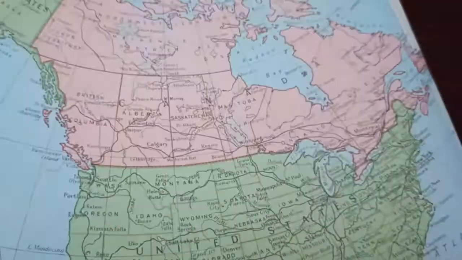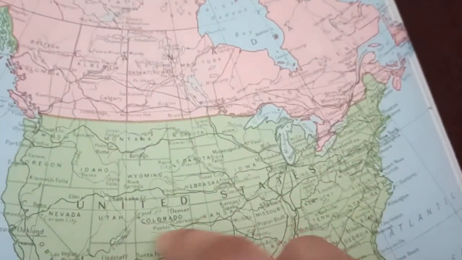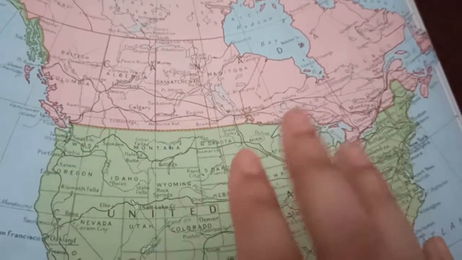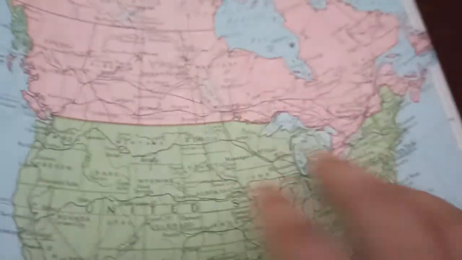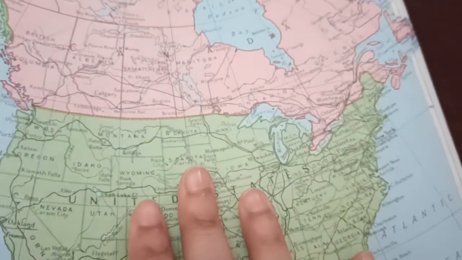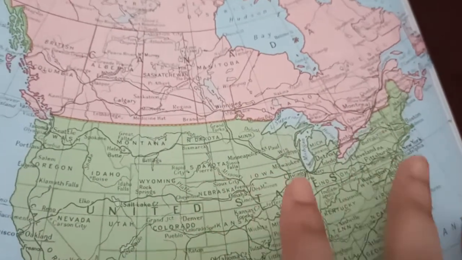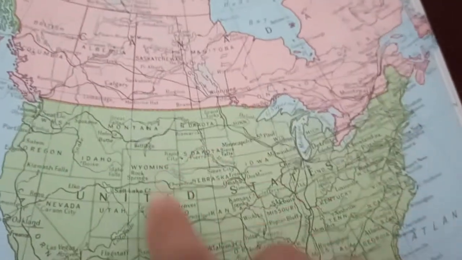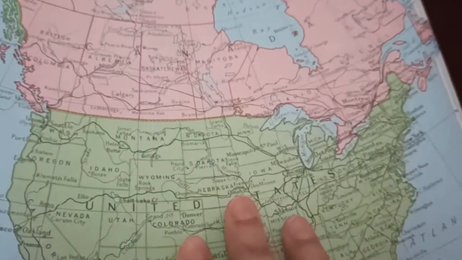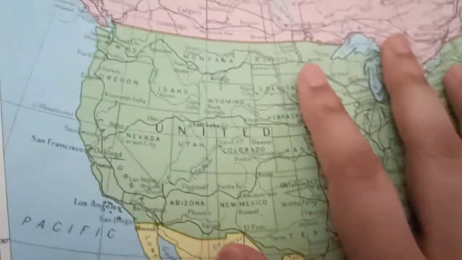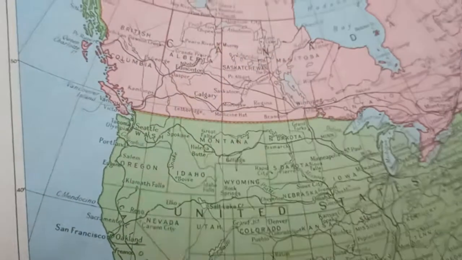The reason for the growth of this grassland in this particular zone is the low rainfall. The rainfall amount is very low in this particular region. As a result of that, tall grasses grow instead of big trees. So this is the reason why we find the growth of the prairie or the temperate grassland in this central portion of North America. The word prairie means meadows, and this is also known as the bread basket of both USA and Canada.